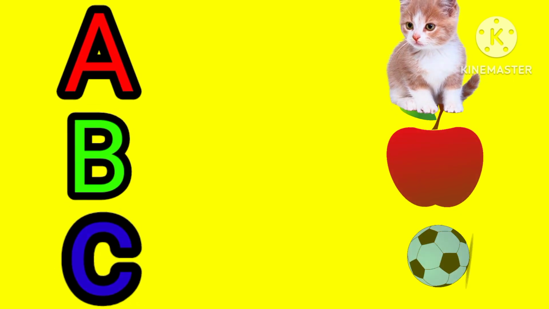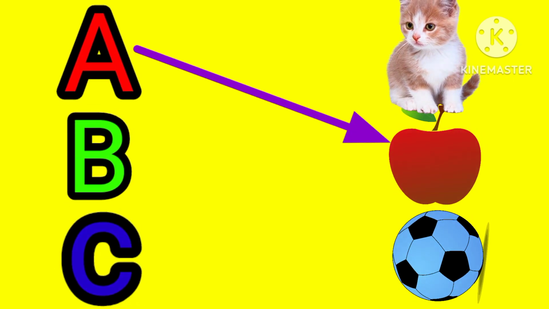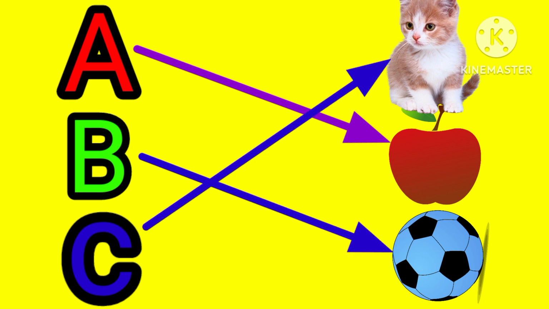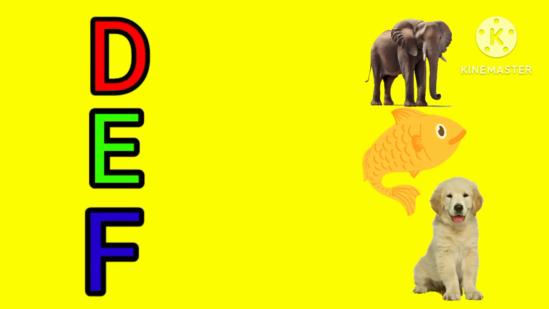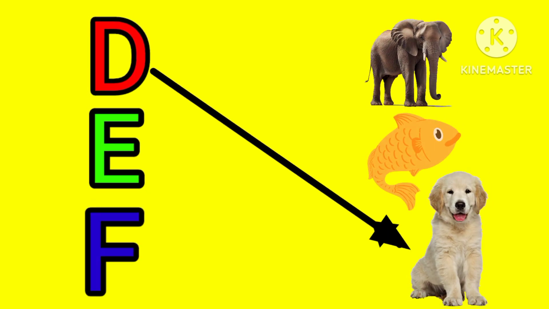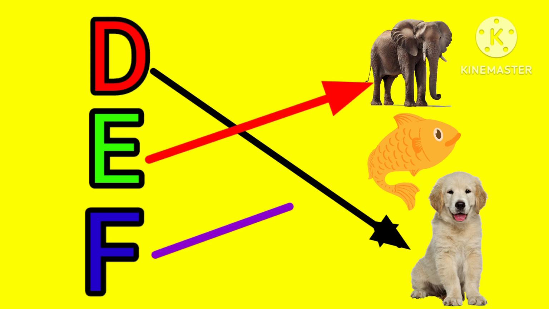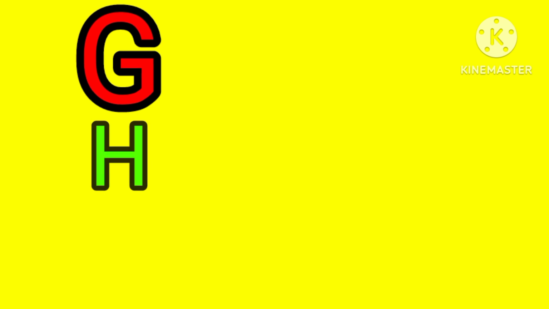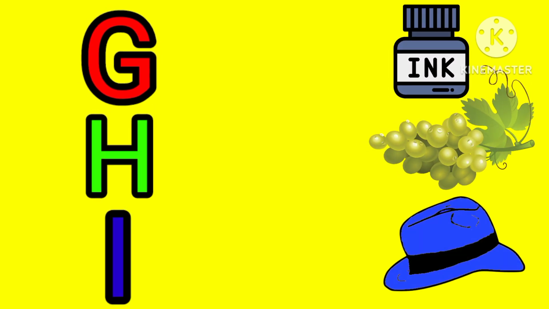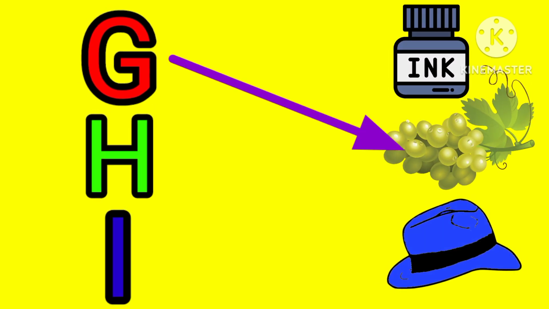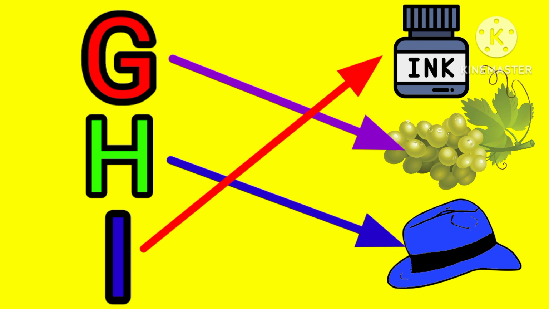A B C. A for apple, B for ball, C for cat, D E F. D for dog, E for elephant, F for fish, G H I. G for grapes, H for hat, I for ink,